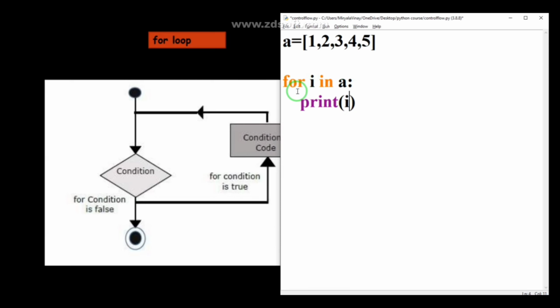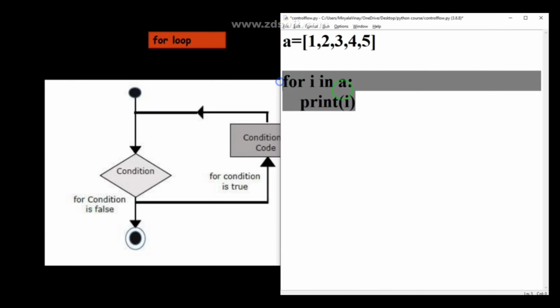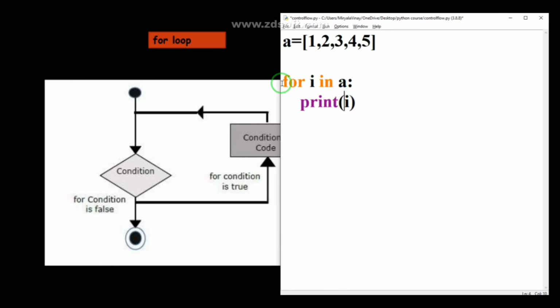Let me show you. So guys, this is the actual syntax, and this is the example also. I am using the for keyword, and after that i, which is a variable. In means in which sequence you want to iterate. I want to evaluate a. What is a? A list. So I am checking for i in a.